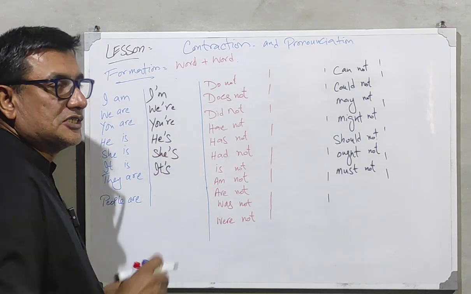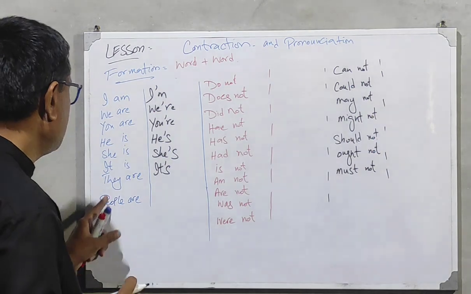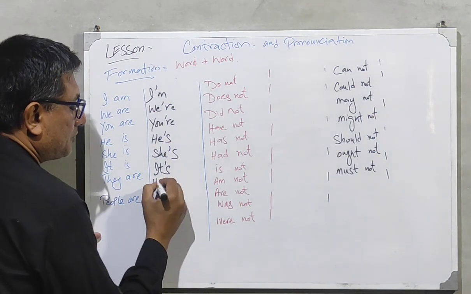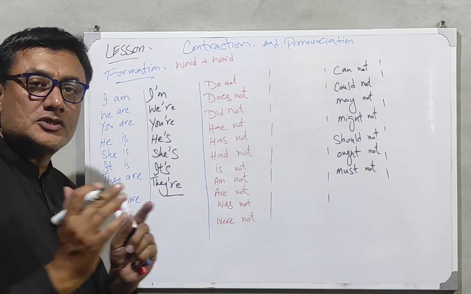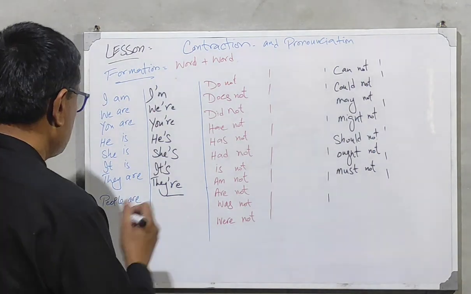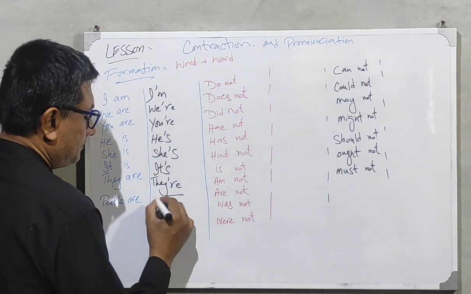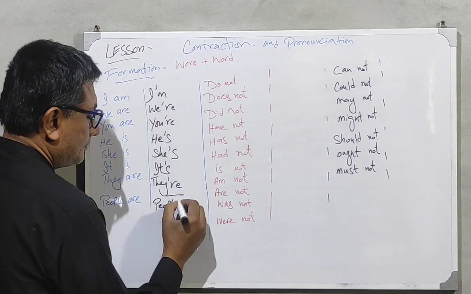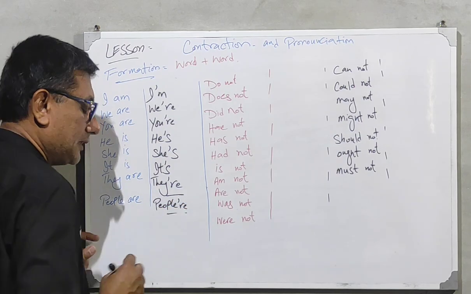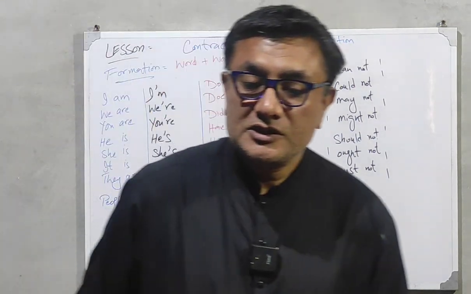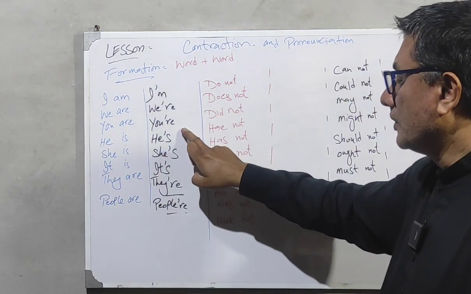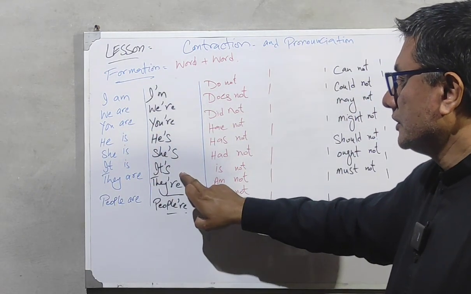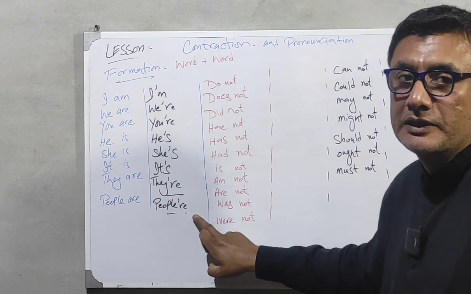So he's, she's, it's. And then they are, this one is plural, they, apostrophe re. So this is how we can make them as contraction words. People are, people, apostrophe re. So this is a contraction procedure: we're, you're, he's, she's, it's, they're, people're.